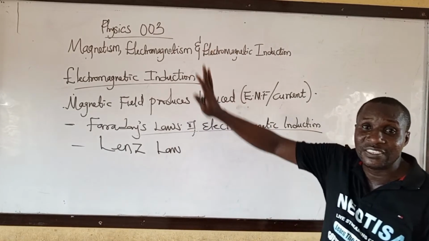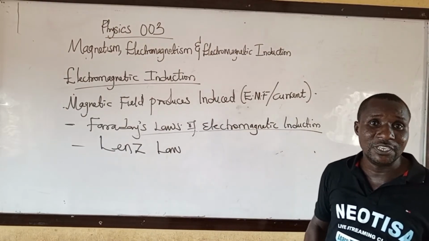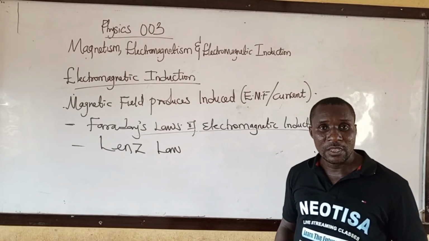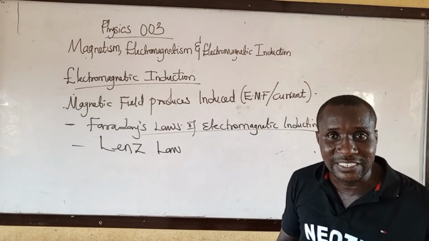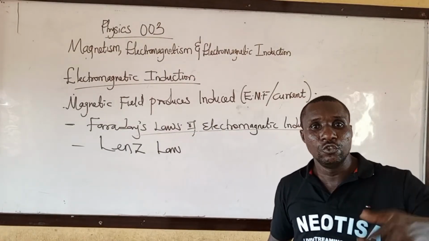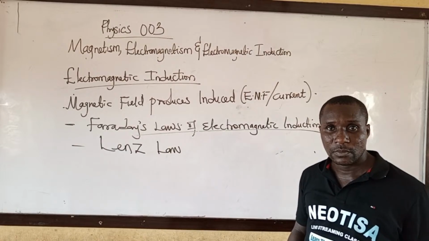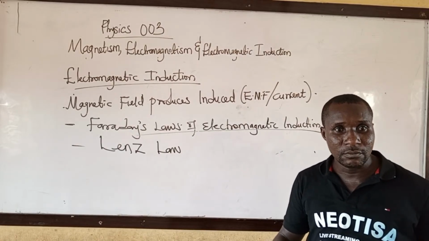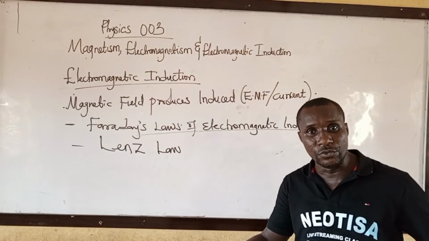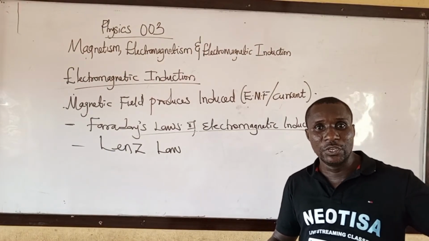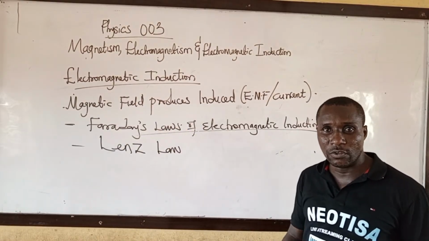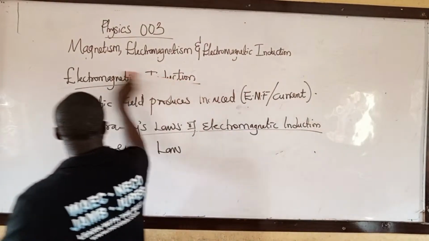Those are the differences between the three. Hope that you understood now. If I say magnetism, you know what it means. If I say electromagnetism, you know what it means. If I say electromagnetic induction, you know what it means. Magnetism, no electricity. Electromagnetism, using electricity to produce magnetic field. Electromagnetic induction, using what? Magnetic field to produce what? Electricity. Take note of that. Then let's take the first one.